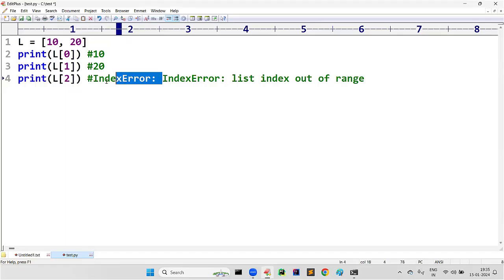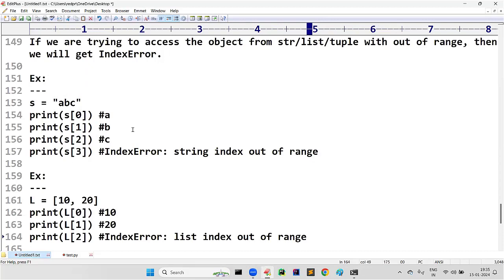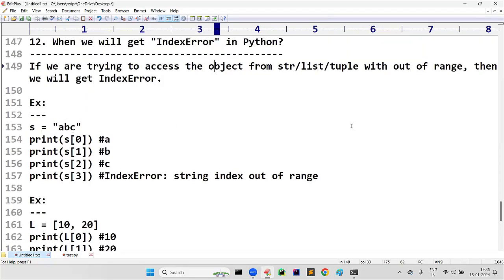I think you understood very clearly what is meant by this index error. When are we going to get this index error? When you are trying to access objects from a string, tuple, or list which is out of range, then we will get this error.